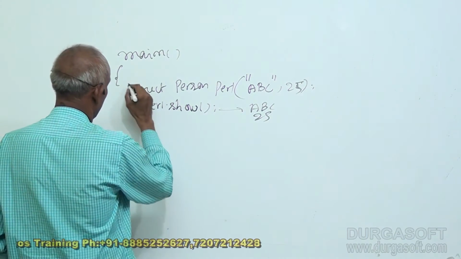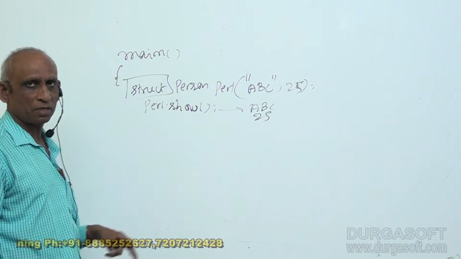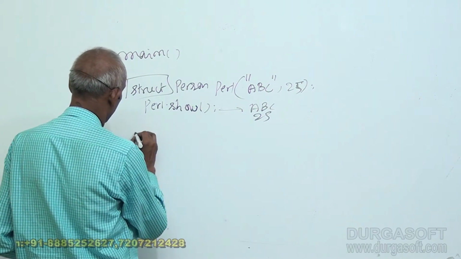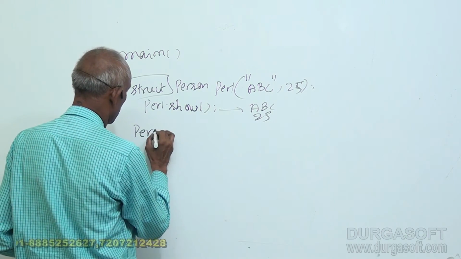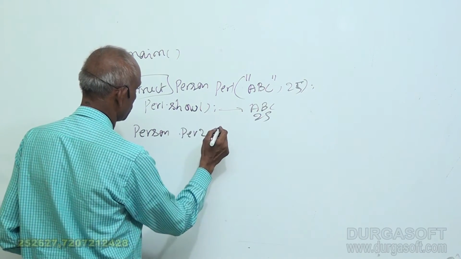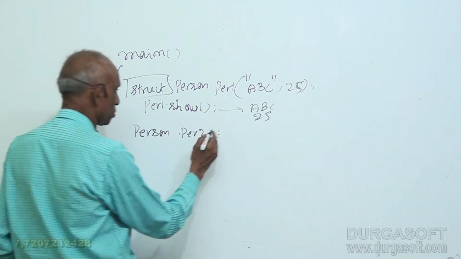Now in C we use struct person. Here no need, even this struct can be omitted, so you can directly call person 2 like this. No need to use struct also. Person 2.